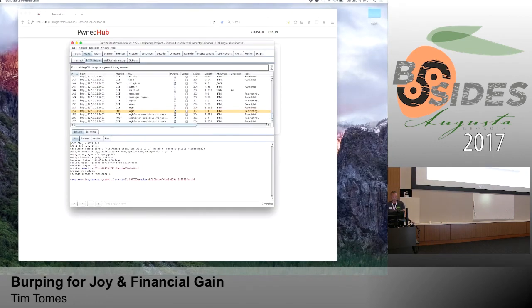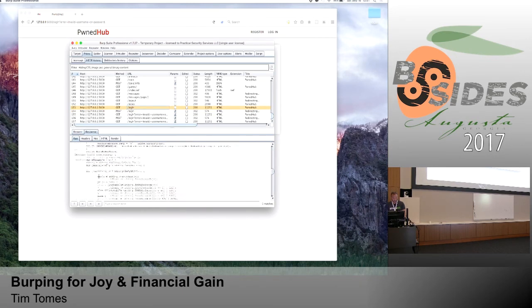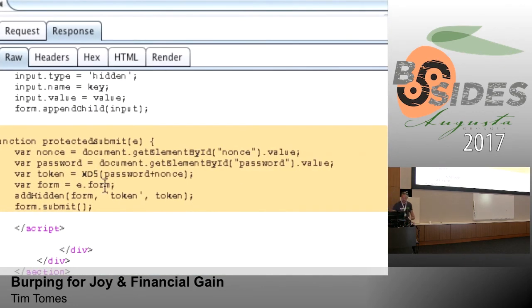Okay? I could look at the response to the login page, scroll down to the bottom, look at the JavaScript, and determine very quickly what that logic is. It's taking the nonce and the provided password, putting them together, MD5ing it, and that's your token. Very, very easy to replicate in a script, right? But if you're just blindly making this request, it's going to be detected as a bot.